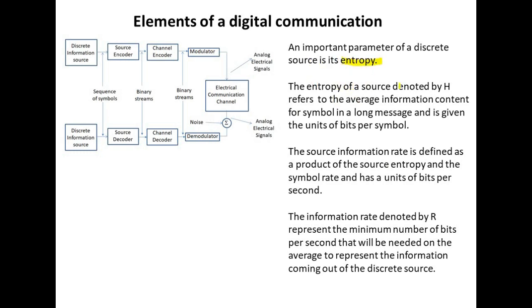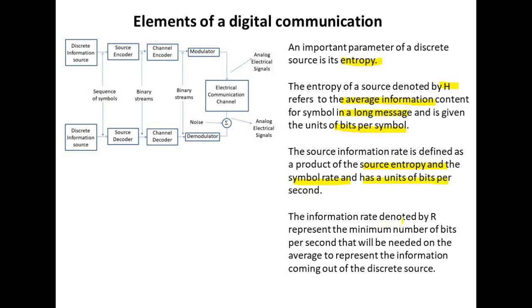The entropy of a source, denoted by capital H, refers to the average information content per symbol in a long message and is given in units of bits per symbol. The source information rate is defined as the product of the source entropy and the symbol rate R, and has units of bits per second.